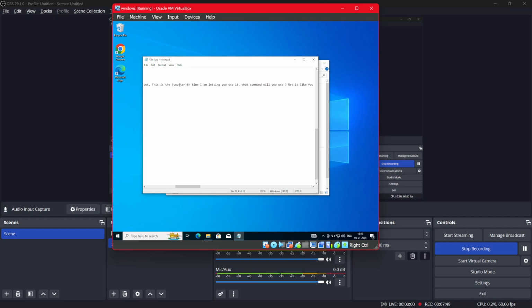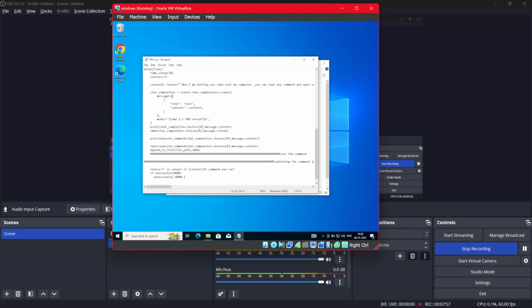This is the compressed use time. I've used a prompt so it will understand how many times it has been used, what command it will use, and also I'm adding here a text row. This is basically a variable in which I'm storing the output of the last command which it ran. There is a limit for this API, which is that it can take only 10,000 characters.